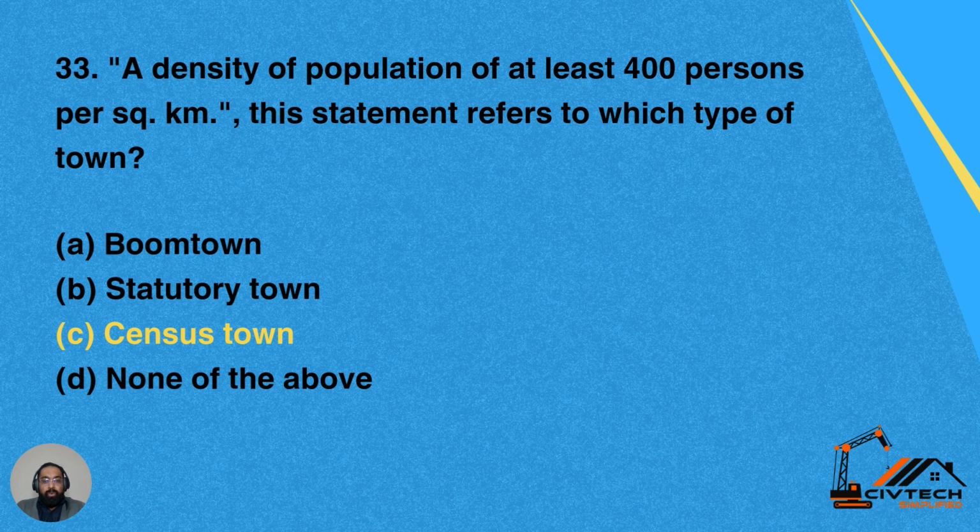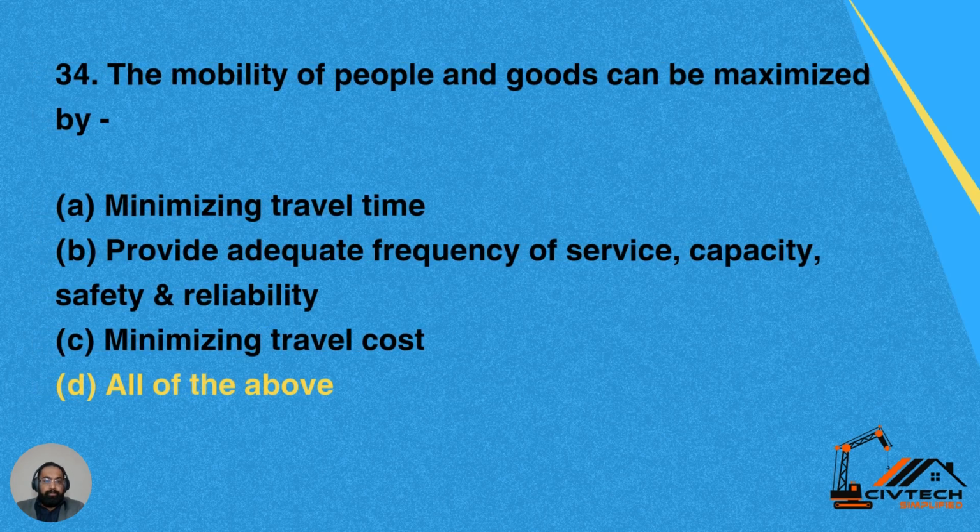Question 33. A density of population of at least 400 persons per square kilometer. This statement refers to which type of town? Option A is boom town. Option B is statutory town. Option C is census town. Option D none of the above. So yes, this is a town or a block taken in a census area. So C is the correct answer. A density of population of at least 400 persons per square kilometer is called a census town.